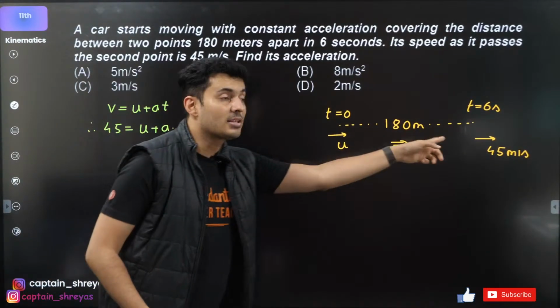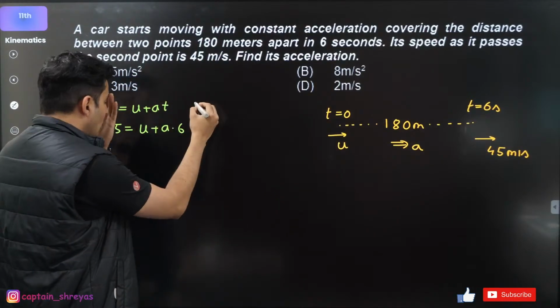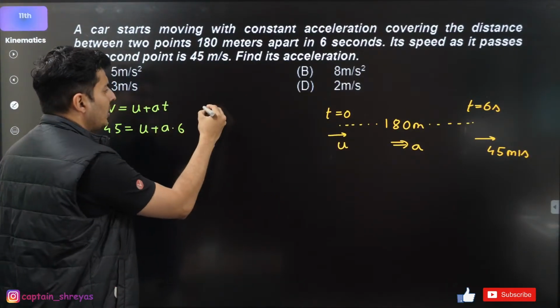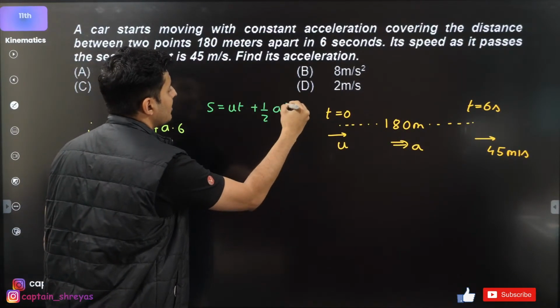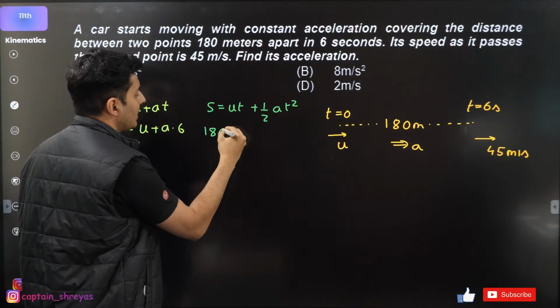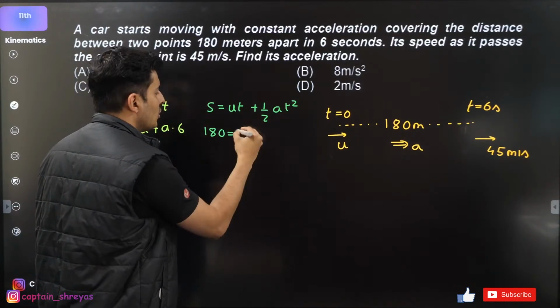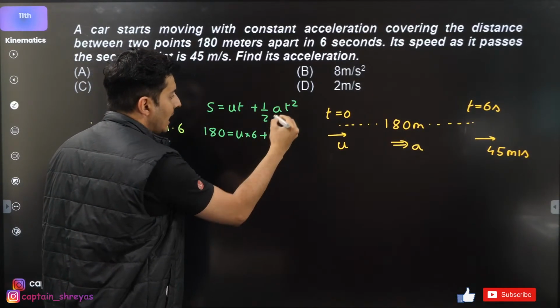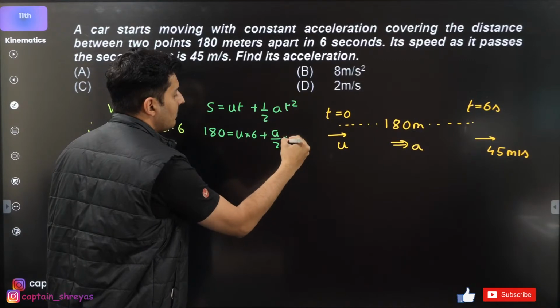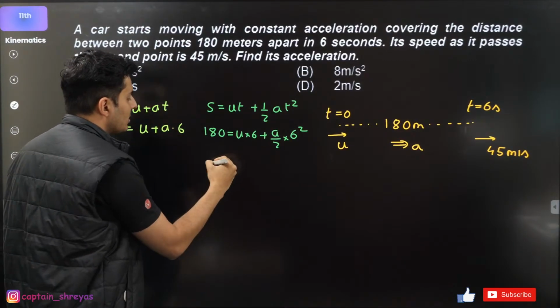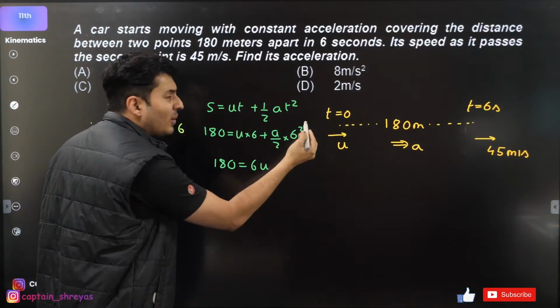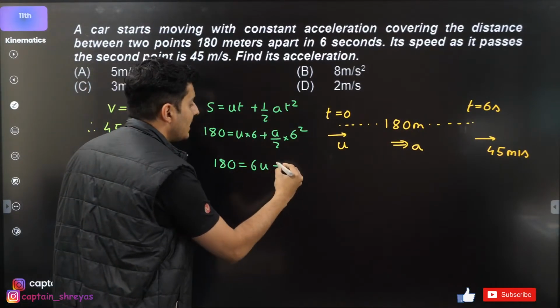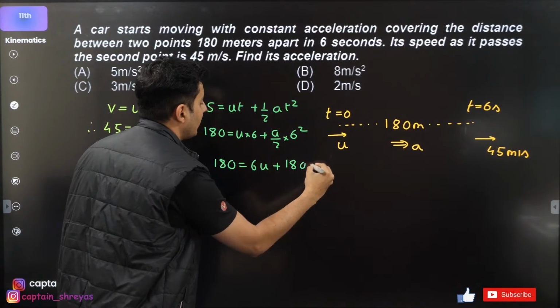Another equation, displacement and time. Okay, so how about s is basically ut plus half at square. Displacement is 180. Initial velocity is u. Time is 6. Acceleration, I don't know. Time again 6, so 6 square. So this will become 180 is equal to 6u, and 6 square is 36. 36 by 2 is 18. So it will become 18a.